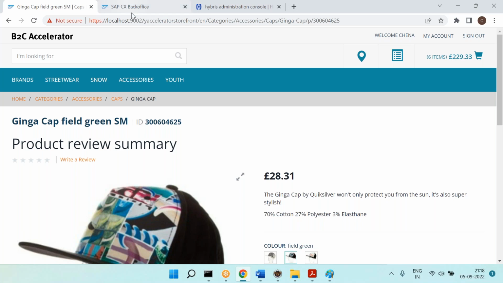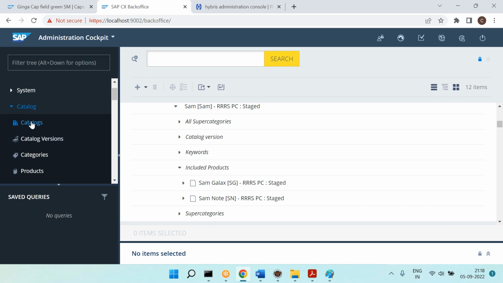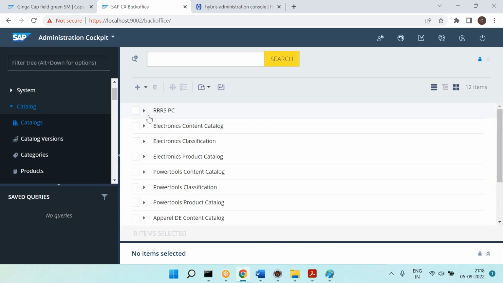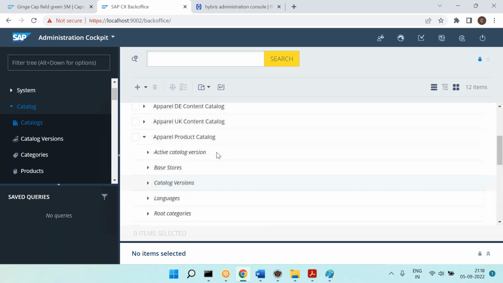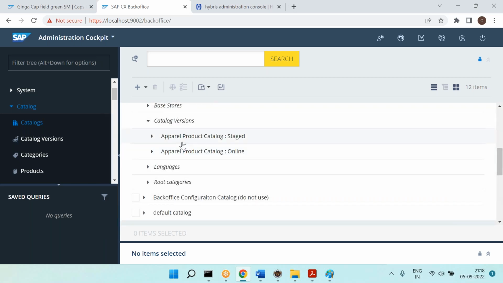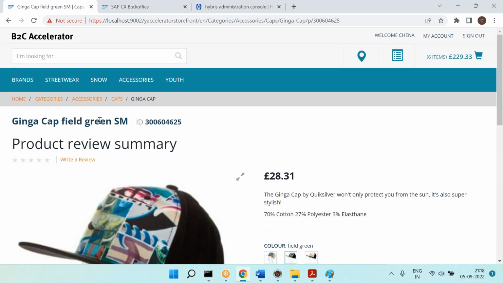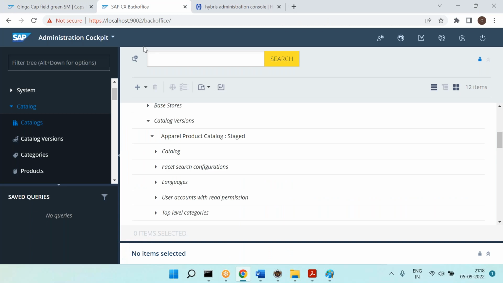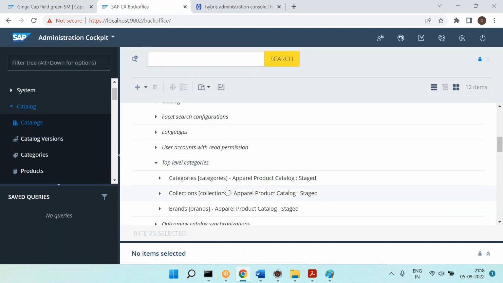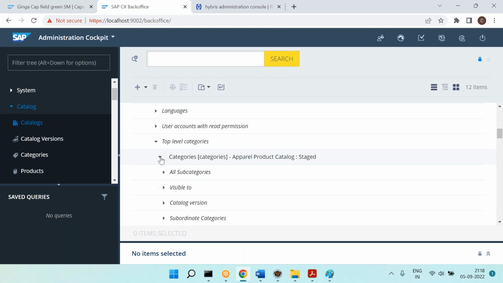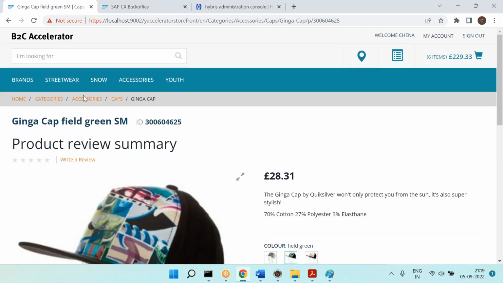Let's prove it. So I will go here. This is the Apparel UK website. Apparel UK website is using which product catalog? Apparel product catalog. I expanded. Then go to the catalog versions, which is nothing but staged and online. Now expand the staged. In that, what is the top category? Categories. You can go to the top level categories, which is nothing but the categories. Expand it. Now after the category, what is the subcategory? Accessories.